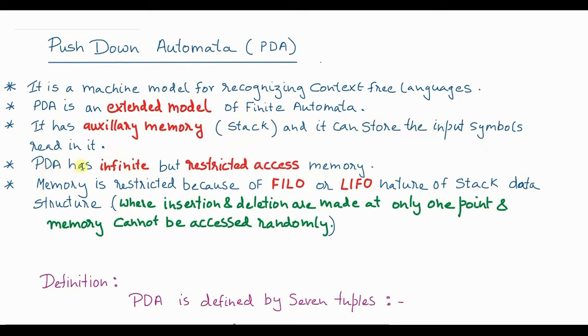Now PDA has infinite but restricted memory. Although we say that memory is theoretically infinite, the problem with this memory is that its access is restricted. Why is it restricted access? Because we have already studied in data structures that a stack is a first in last out, or last in first out, structure. Here the insertion and deletion are made at only one point, and the memory cannot be accessed randomly. Since the memory cannot be accessed randomly, we say that PDA has a restricted access memory.